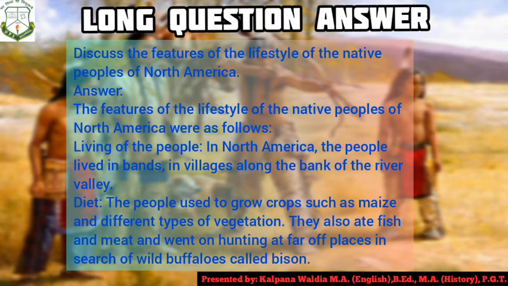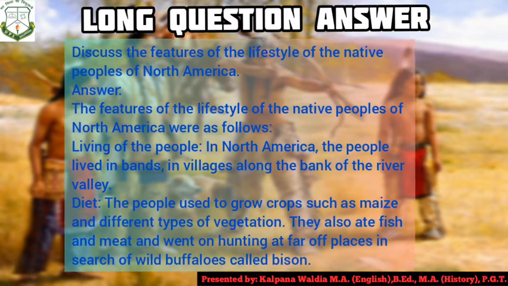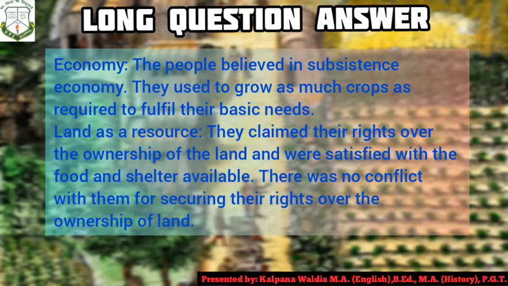Diet. These people used to grow crops such as maize and different types of vegetation. They also ate fish, meat and went hunting far off places in search of wild buffalo and bison. Next points towards the features are economy and land resource. Let us see the points. The people believed in the subsistence economy.